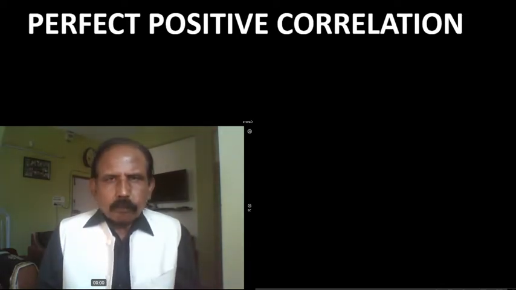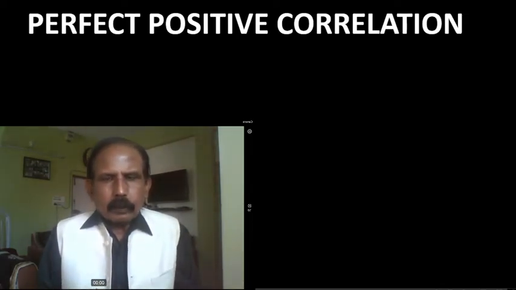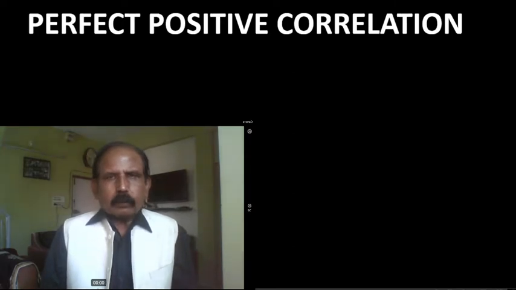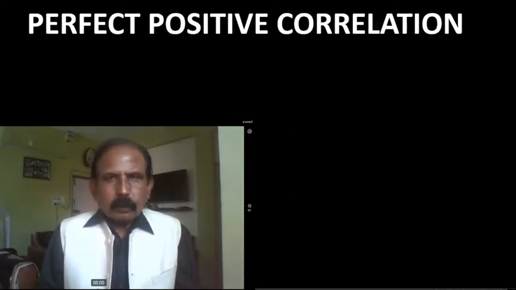If there is a cause and effect relationship between two variables and values of both the variables change simultaneously in the same direction and in equal proportion, then there will be perfect positive correlation between such two variables. And in such a case, the value of r will always be 1 only.